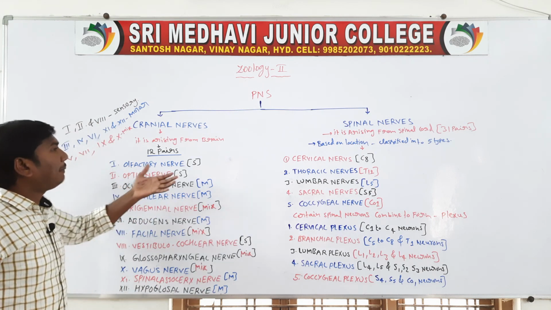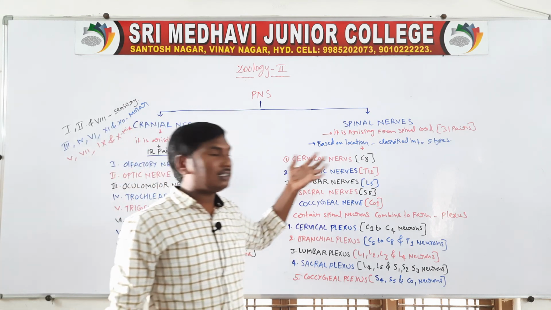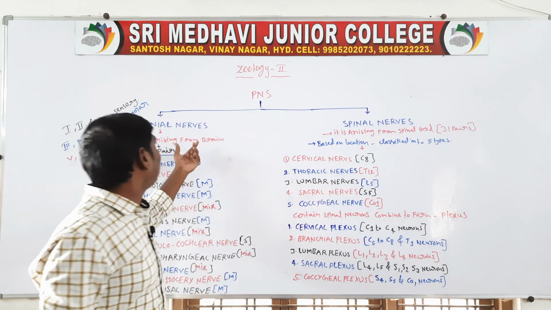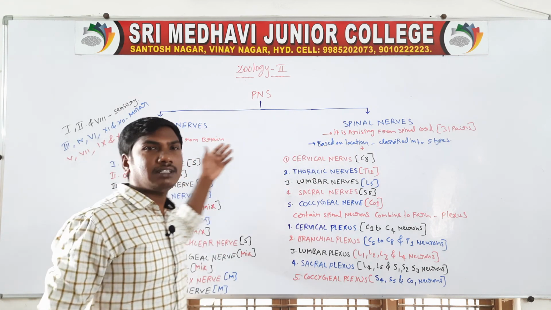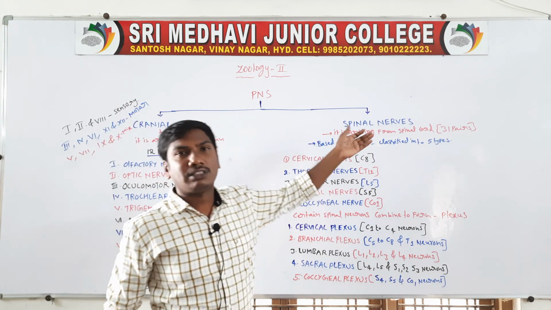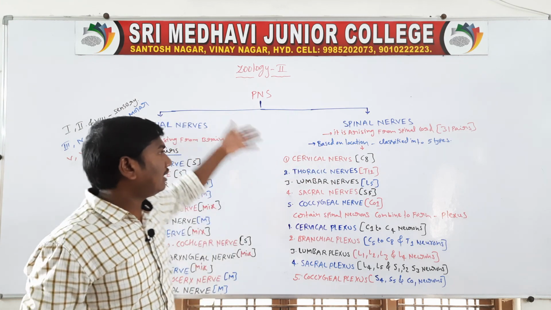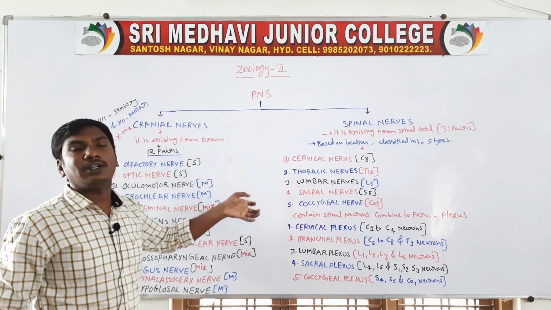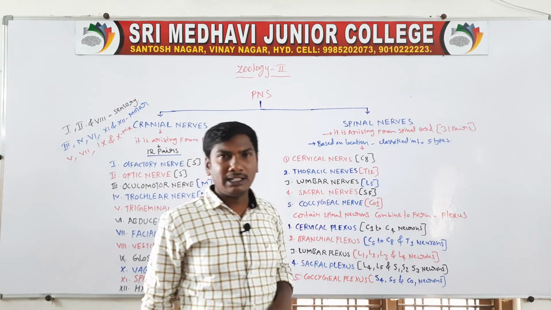So this is the peripheral nervous system. Peripheral nervous system flow chart: cranial nerves and spinal nerves. Cranial nerves are 12 pairs, spinal nerves are 31 pairs. So they are the total human body nerves, cranial nerves and spinal nerves.